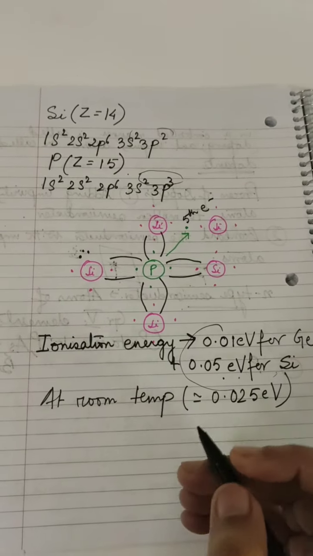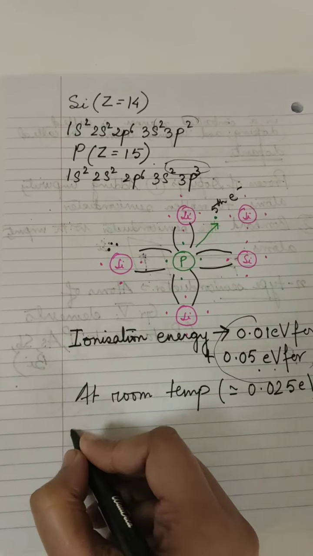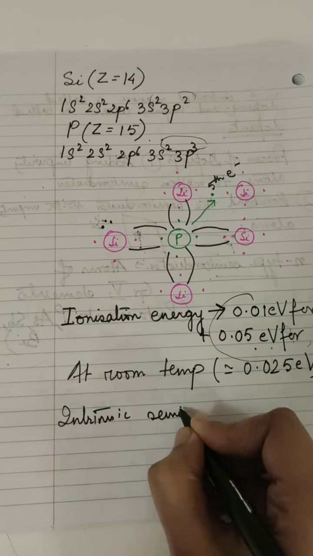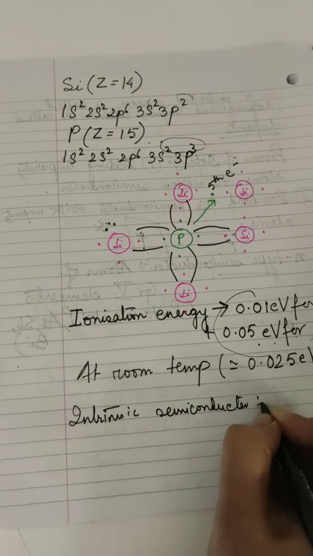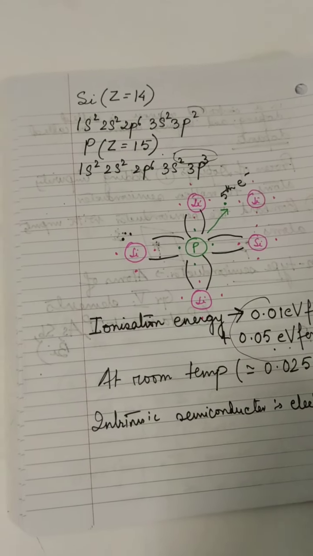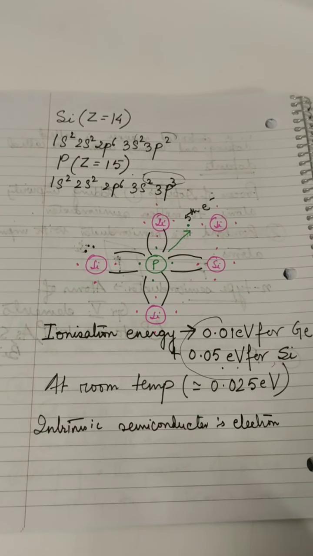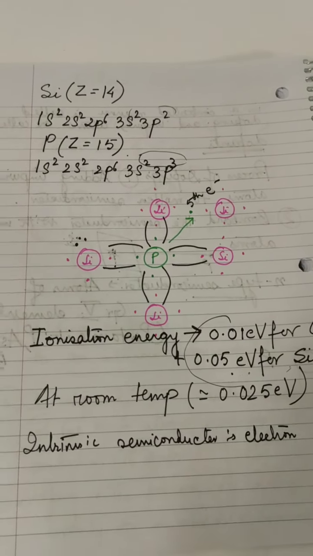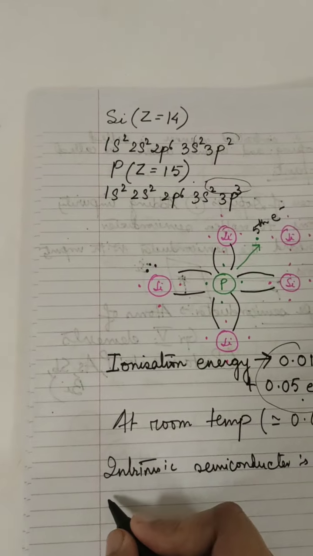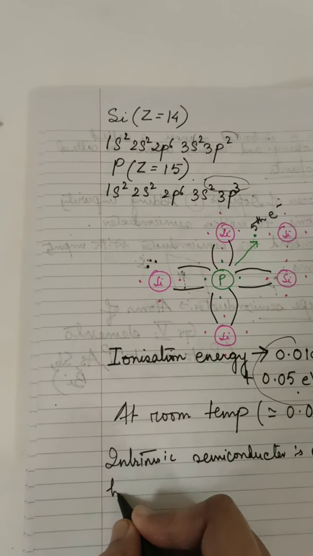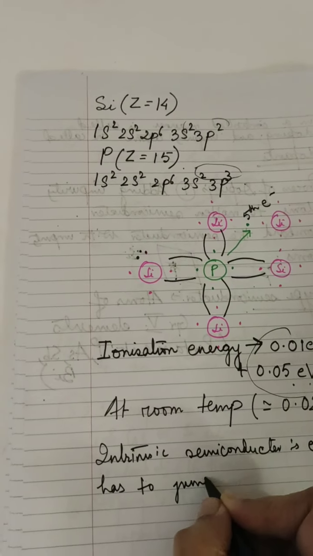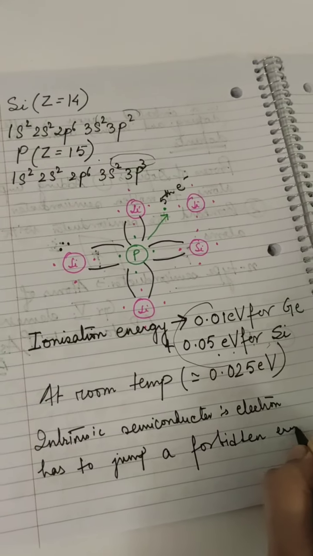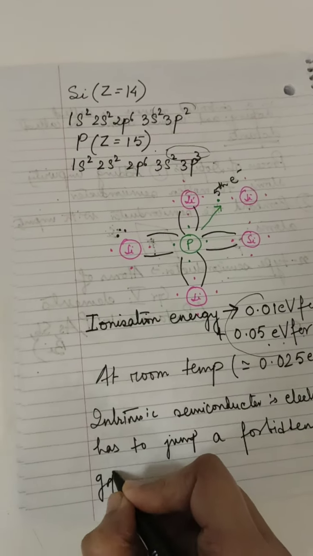This is in contrast to the intrinsic semiconductor. In intrinsic semiconductor, if you remember, to break the covalent bond, and at room temperature for the electron to get thermally excited to the conduction band, or to become available for conduction, the electron has to jump a forbidden energy gap of how much?